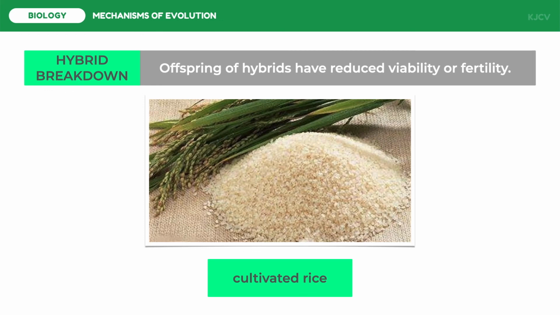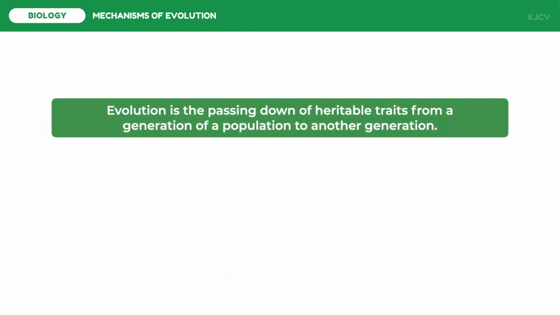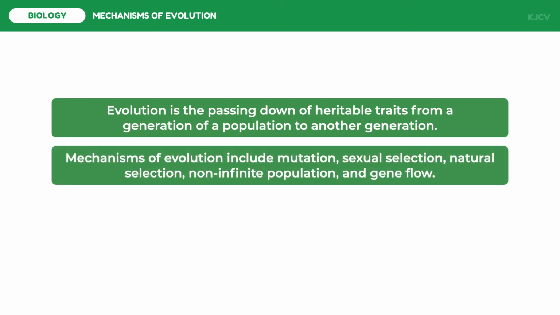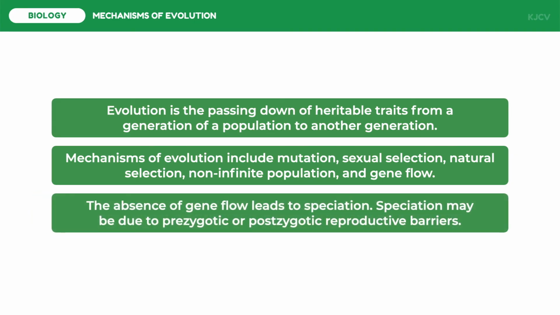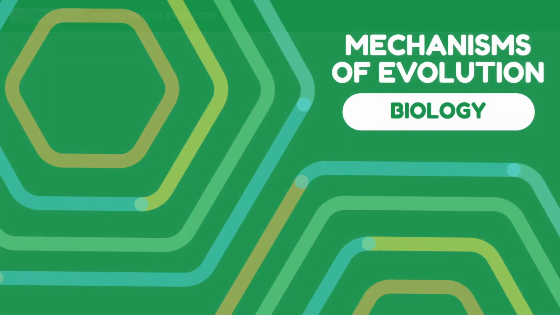To conclude this lesson, let us review the following key points. Evolution is the passing down of heritable traits from a generation of a population to another generation. Mechanisms of evolution include mutation, sexual selection, natural selection, non-infinite population, and gene flow. And lastly, the absence of gene flow leads to speciation. Speciation may be due to prezygotic or postzygotic reproductive barriers. And that ends our discussion on the mechanisms of evolution.